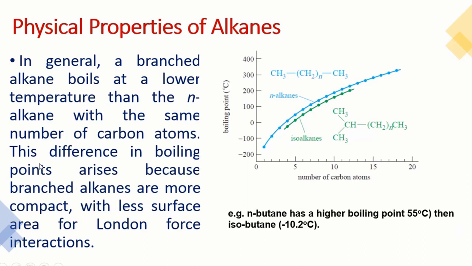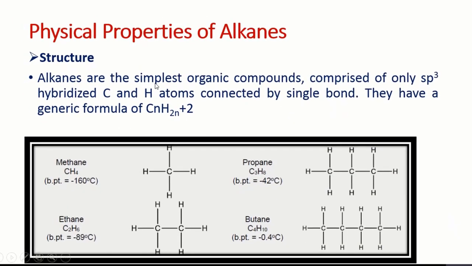The reason, which is very interesting, is that the difference in the boiling point arises because branched alkanes are more compact with less surface area for London force interaction. So with the branching, surface area is decreased and the London dispersion forces are going to decrease. So this is the graph. We can see this is the graph for the N-alkanes, and the lower graph line is for the isoalkane.